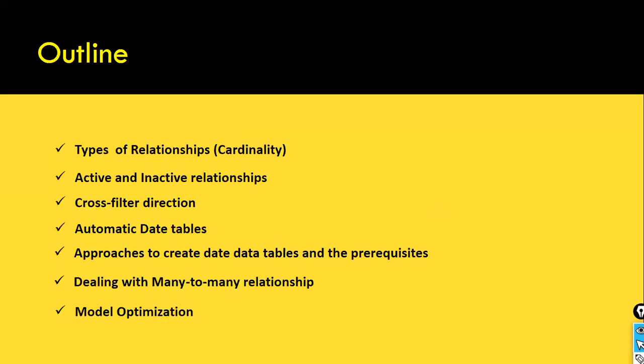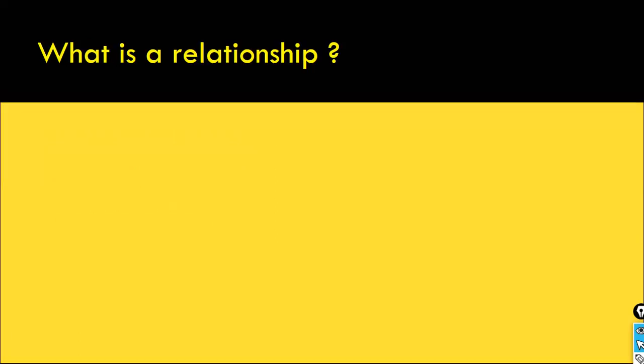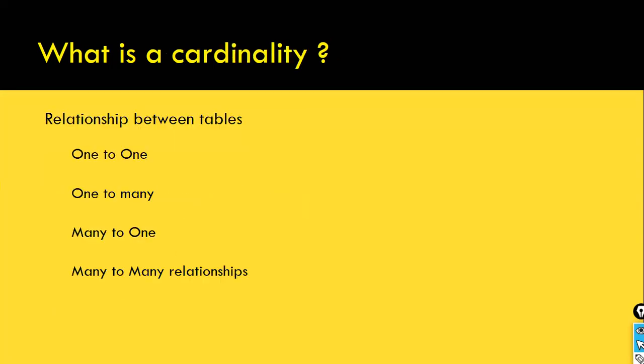Now let's take a look at the types of relationship. We have 4 different types of relations. The one is one-to-one. The other ones are one-to-many, many-to-one, and many-to-many relationship. One-to-many and many-to-one are more or less the same. And the one-to-one. What is one-to-one?